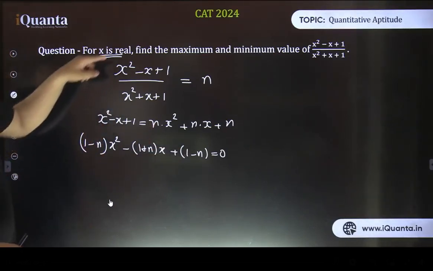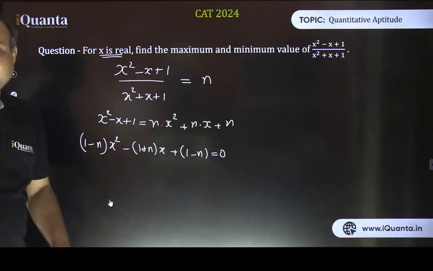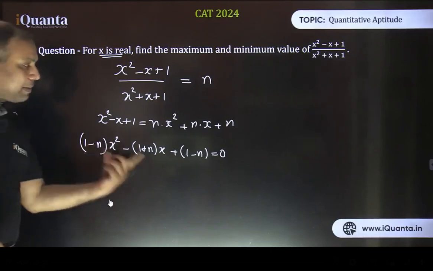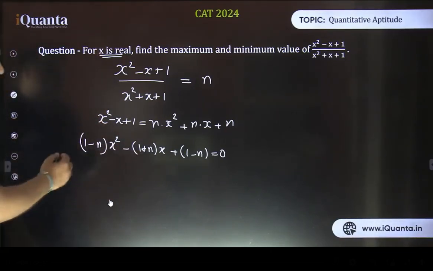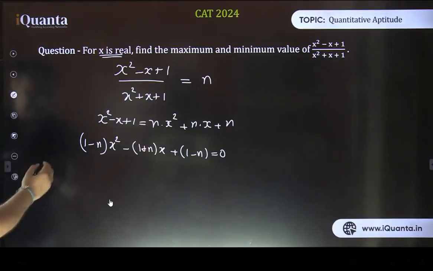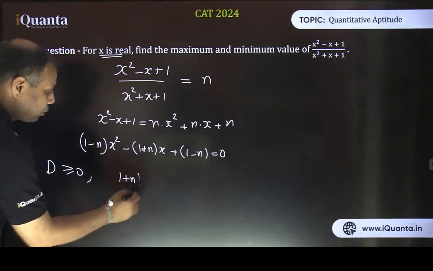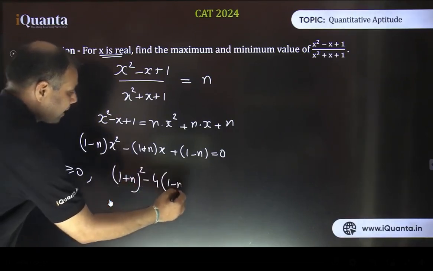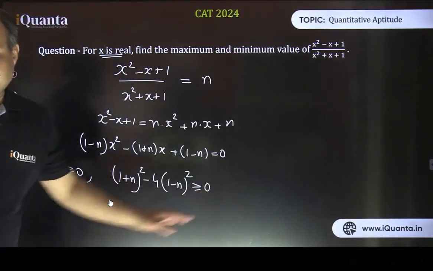What are we going to do? So this we have equated with n, and we made another quadratic equation. Now, what step needs to be applied? Vyas only suggested, I'm using that part. The discriminant should be a positive number or equal to 0 also, because x is a real number, right? x is a real number, so roots are going to be real, and when will the roots be real? When discriminant is greater than or equal to 0, which means b square minus 4ac, that is 1 plus n whole square minus 4 times 1 minus n into 1 minus n, that means 1 minus n whole square. It should be greater than or equal to 0. Fine. So that is the condition here.